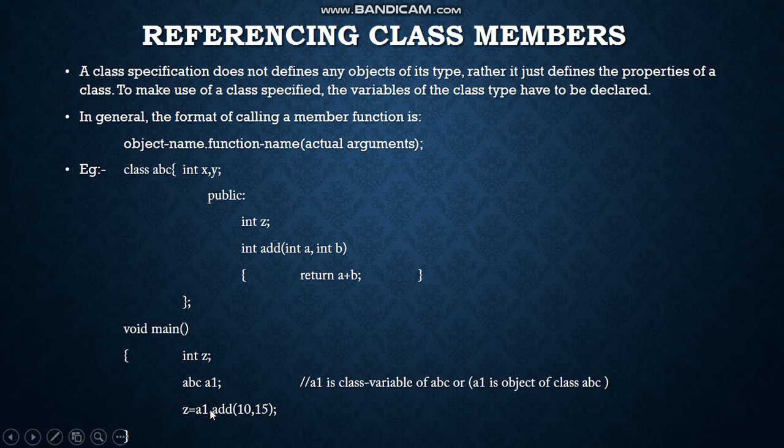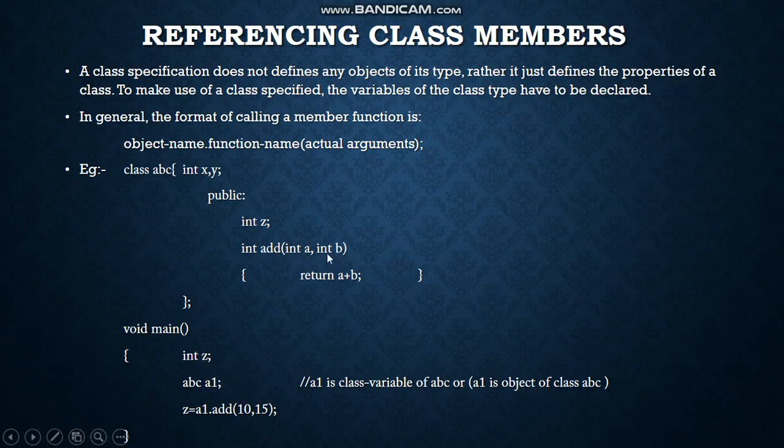Clear? Now if I want to call the function add of the class ABC, then I will have to write the object name which I have created of ABC, which is A1, then give a dot sign or a period sign, and then the function name add, which is used inside the class.